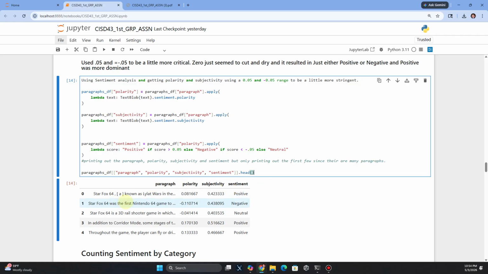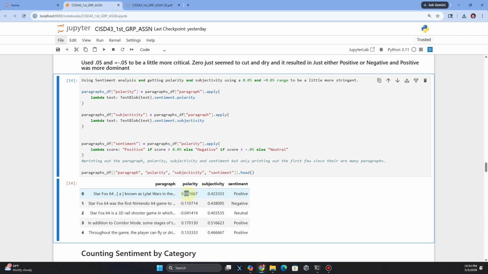So we have our headers, the start of the paragraphs in the very beginning, and then the polarity. I think we did talk about some things here where the numbers meant certain things, like almost neutral, like positive. You can't always take this for granted. It's positive, like, oh, it's black and white. That's why I wanted to do the 0.05 on both sides, because something felt weird, like I was getting too many on either or.